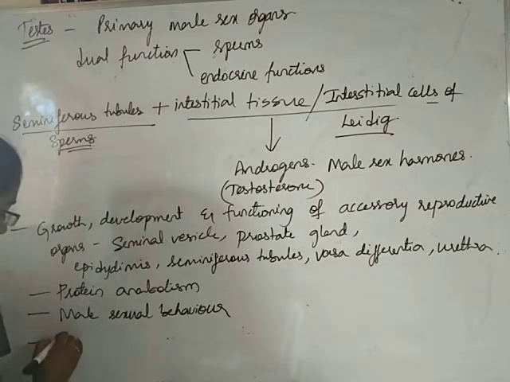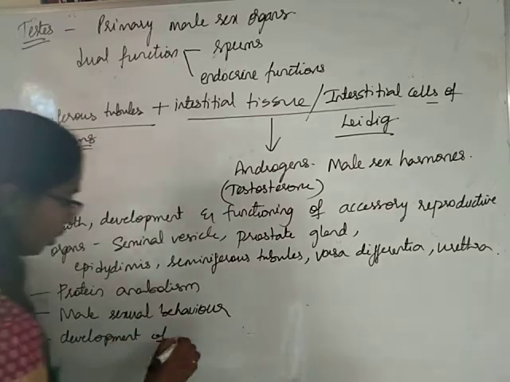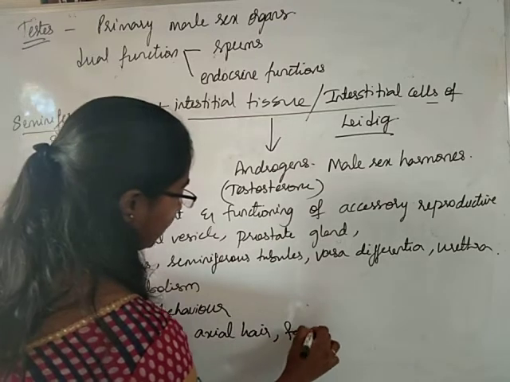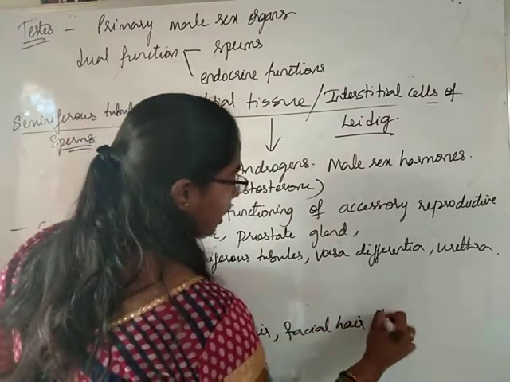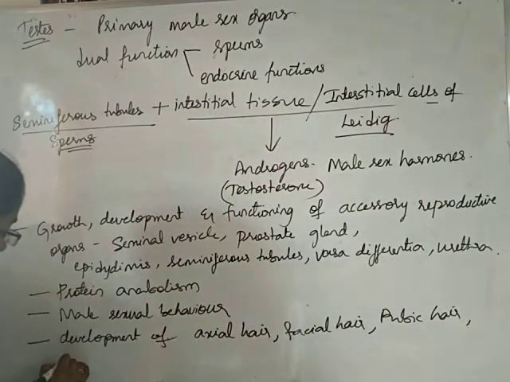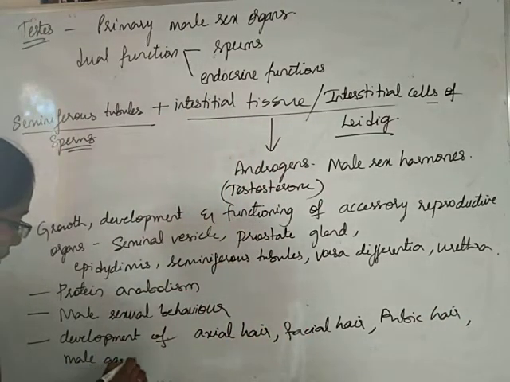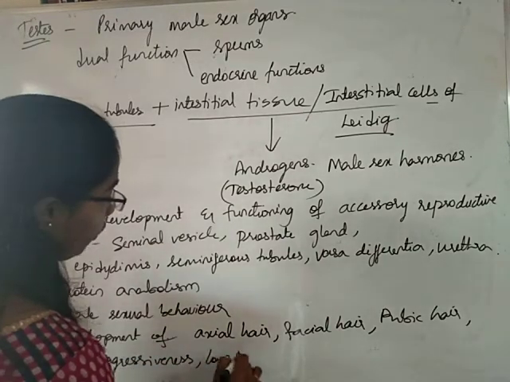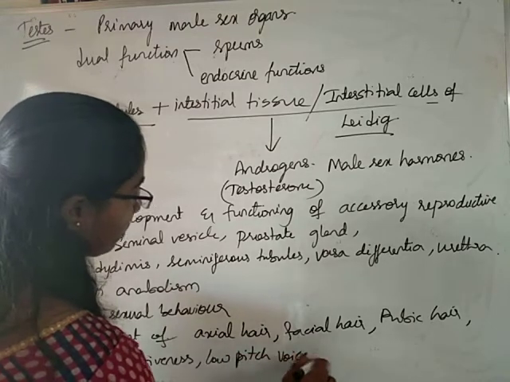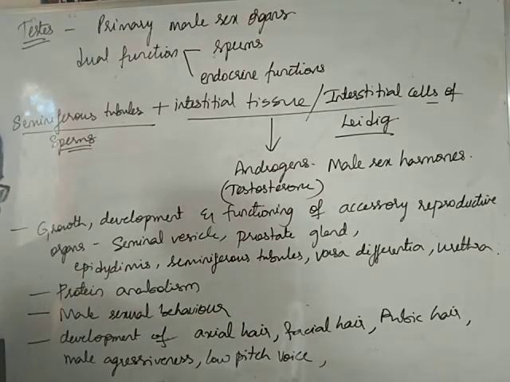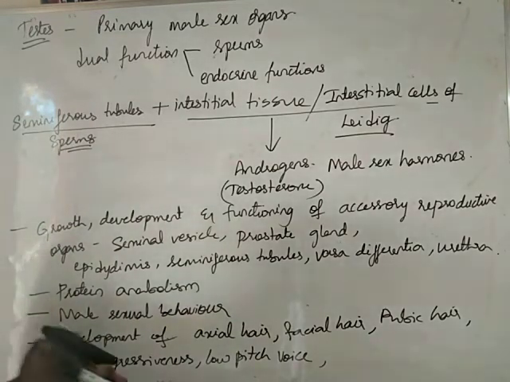It causes the development of axial hair, facial hair and pubic hair. It is also responsible for male aggressiveness, and the low pitch voice of the males. Okay. These are the different effects shown by testosterone.